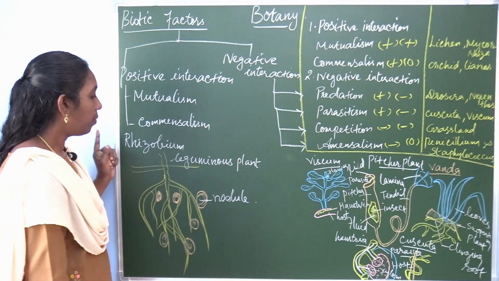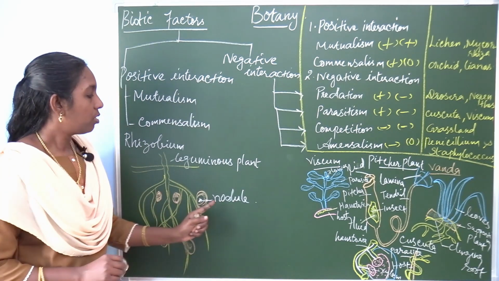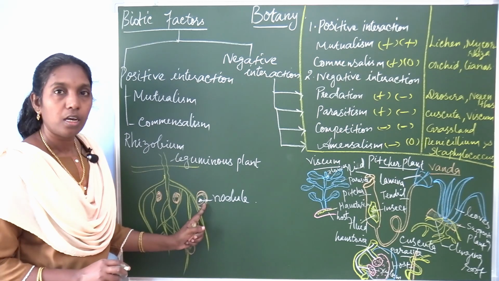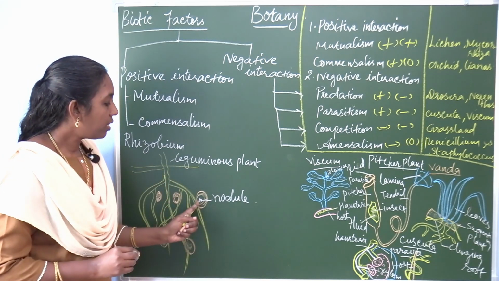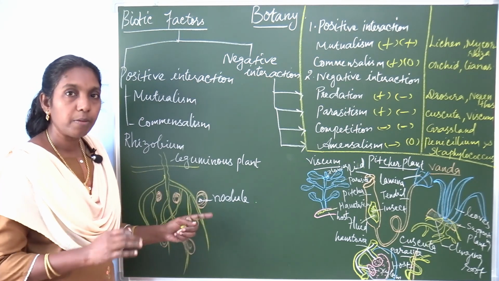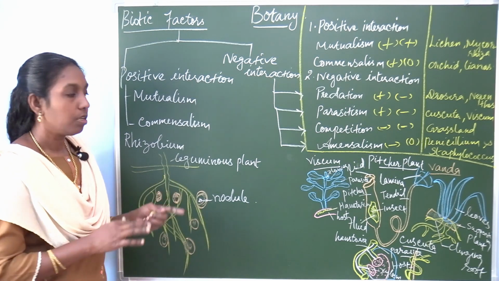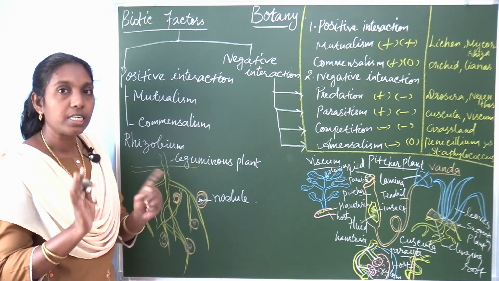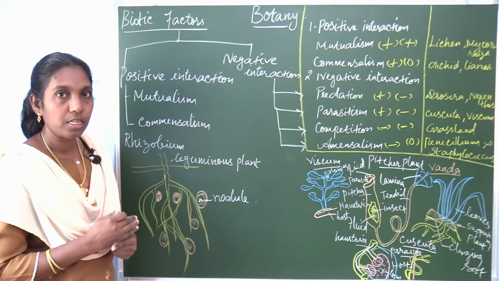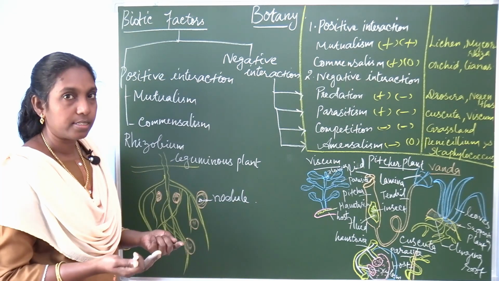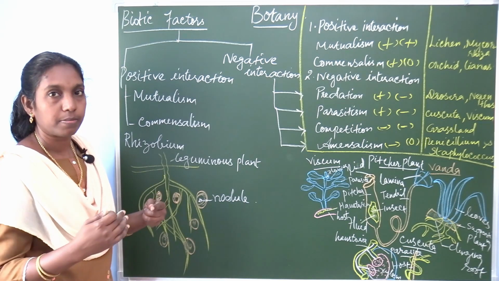So Rhizobium is the bacteria which is present in the root nodule. The nodule gives shelter to the bacteria, and at the same time the bacteria fixes nitrogen and gives it to the plant. So both are mutually benefited, it is not harm. This is one of the positive interactions. The term is mutualism. Both organisms are mutually benefited.